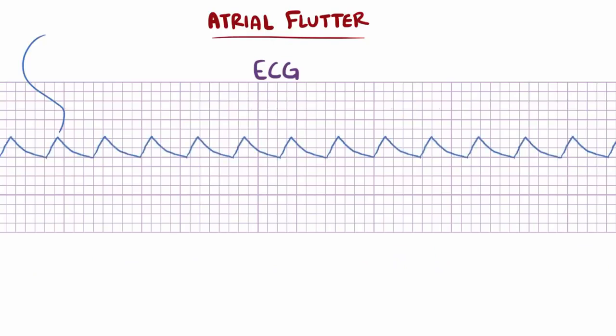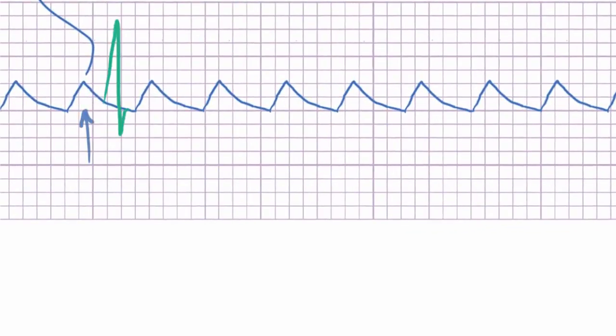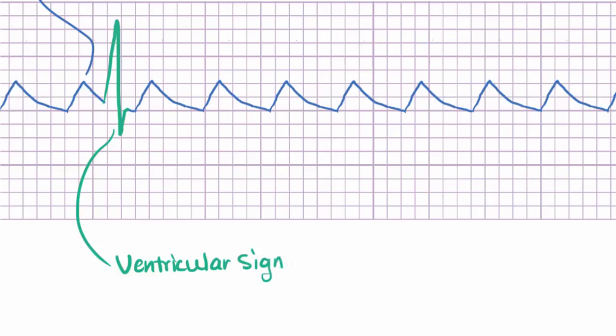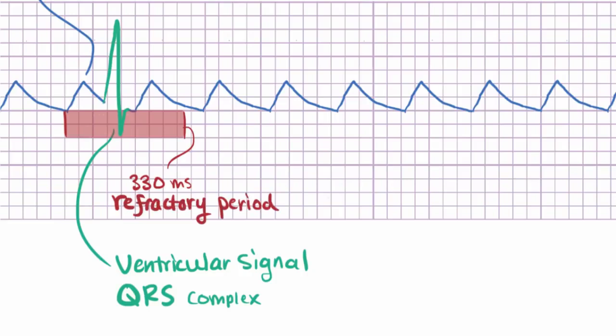Okay, so first I'll show the atrial signals, or P waves. Tons of P waves. Let's say 350 per minute. Since they're coming in from a re-entrant circuit, they'll often take on this sawtooth shape. Starting with this guy, it goes to the ventricles and contracts the ventricles, causing this QRS complex. If the cells in the AV node need to wait about 330 milliseconds, the next atrial contraction, which happens in about 170 milliseconds, won't be able to conduct to the ventricles.